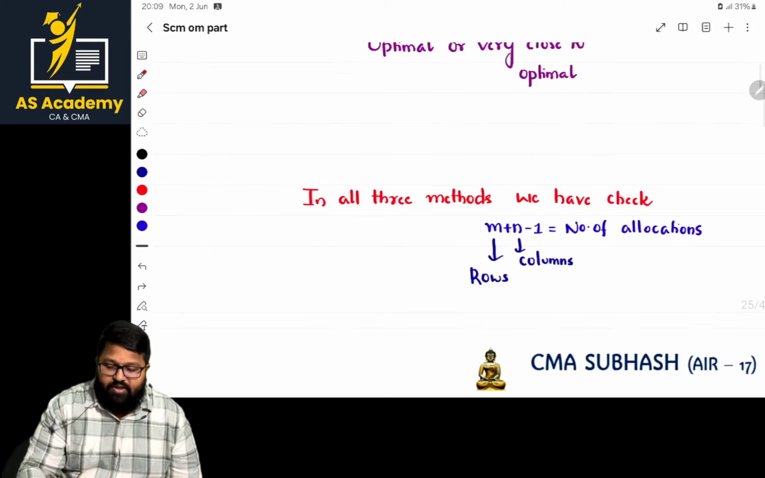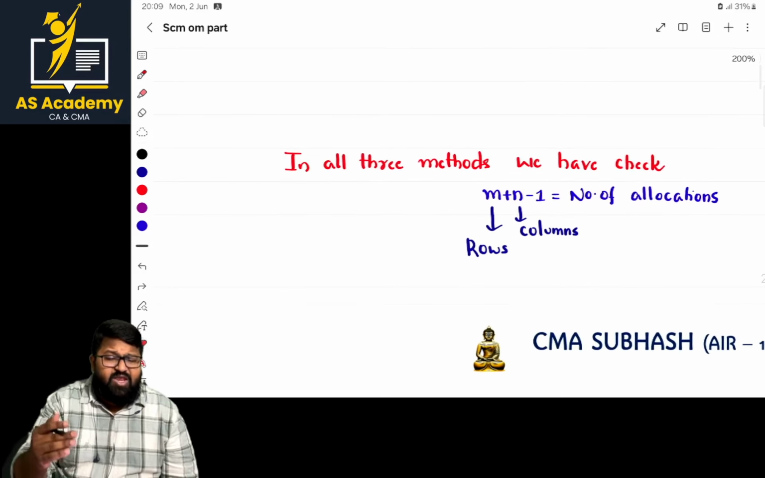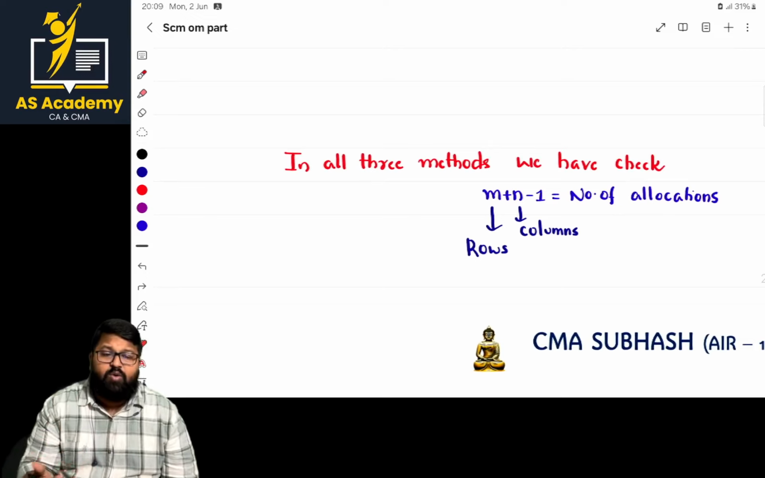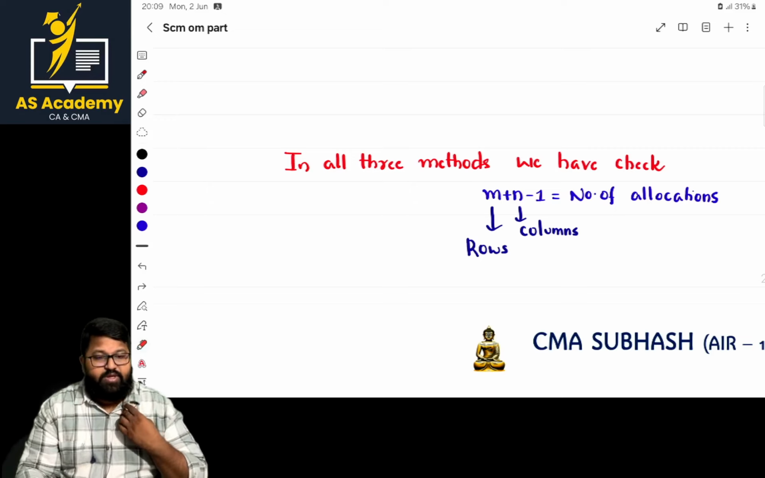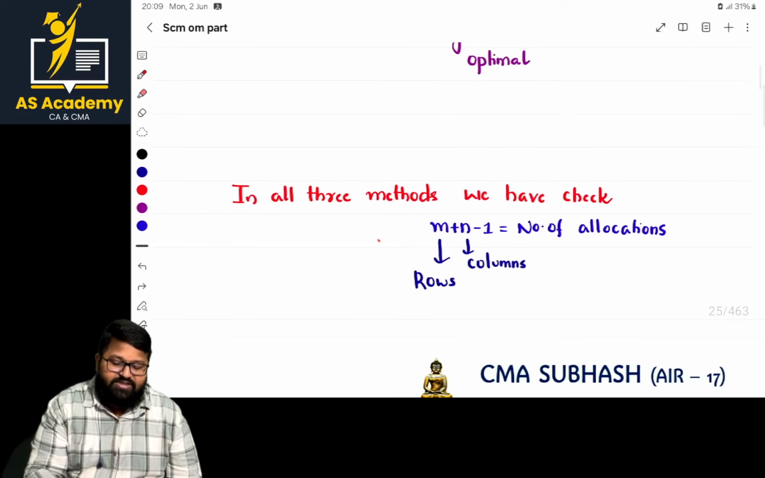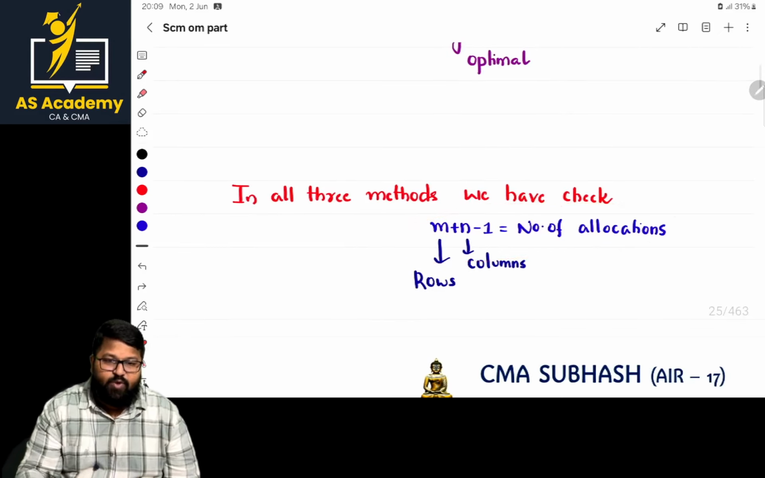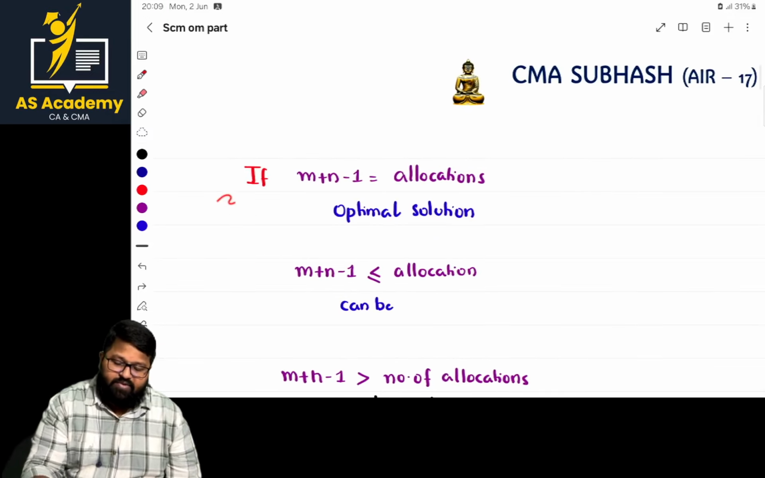That's the point. And one more thing, in all these methods, whether the answer we arrived at is appropriate or correct or not, there is one cross check. What is the cross check, sir? Basically, the formula is that m plus n minus 1 equals the number of allocations. If it is satisfied, then our allocation is appropriate. Okay, sir, but is that the optimal solution?